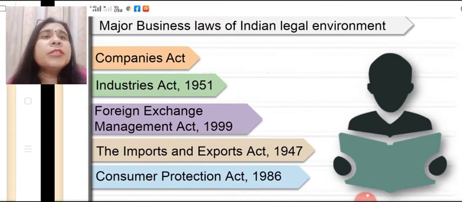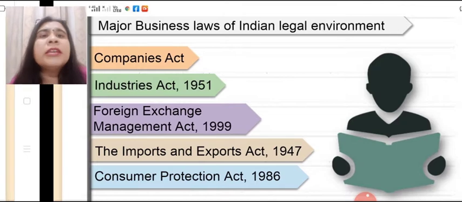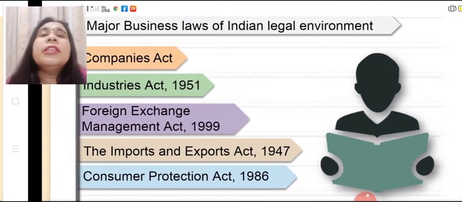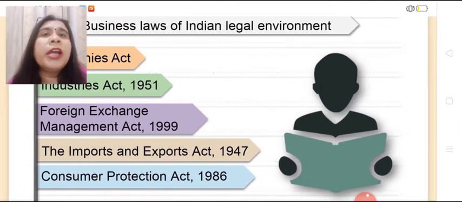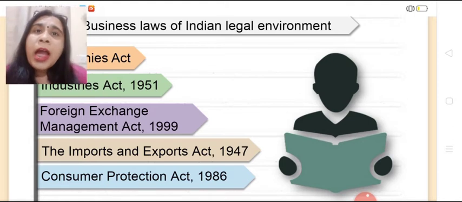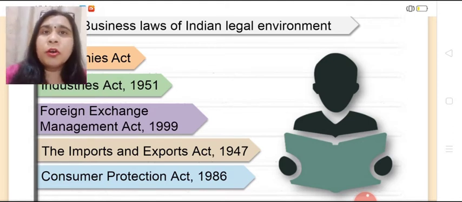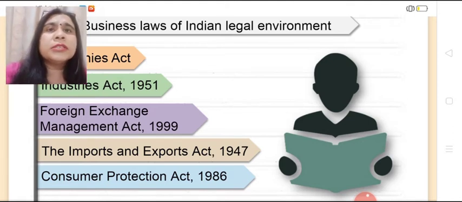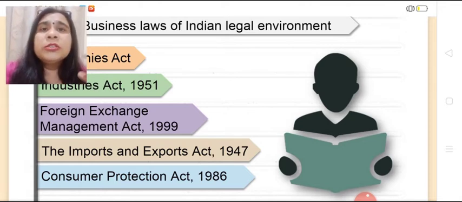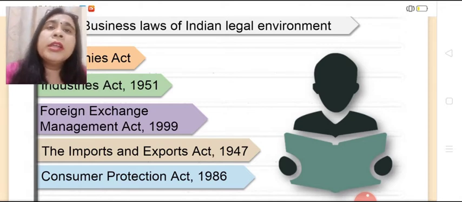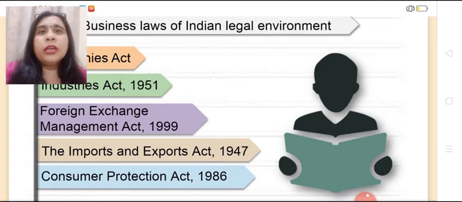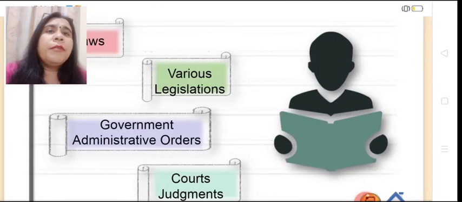Basic major business laws of legal environment include the Companies Act, Industrial Act, Foreign Exchange Management Act, Import and Export Act, Consumer Protection Act, and many others. That is, whatever acts are passed by the government to run any business concern, these all acts are included in law and therefore they are a part of legal environment.